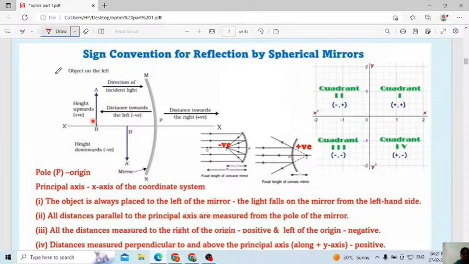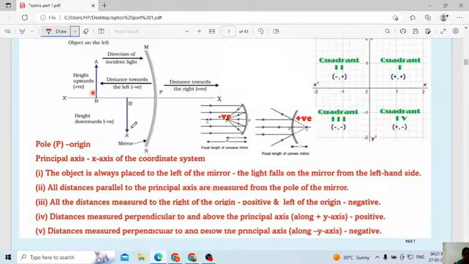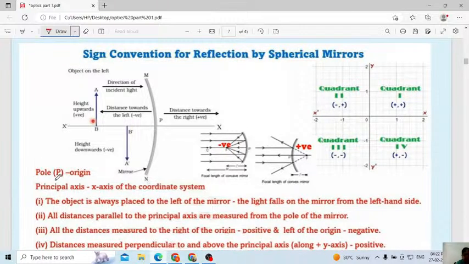Next, sign convention for reflection by a spherical mirror. First point: the pole P is nothing but the origin. This is the pole in the spherical mirror. In the quadrant, this is 0. Otherwise, this point we consider as the origin. The principal axis is the x-axis of the coordinate system. This is the principal axis, correct?